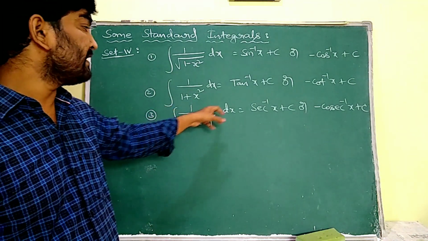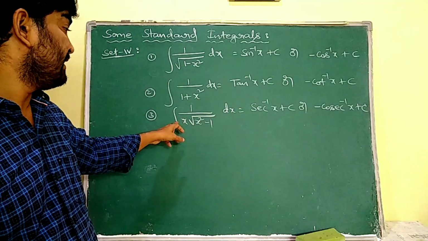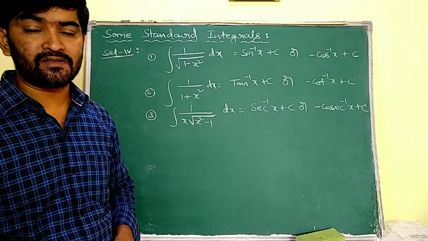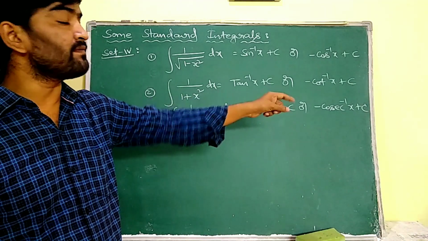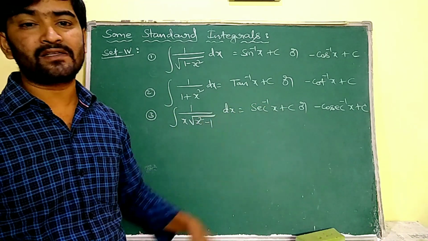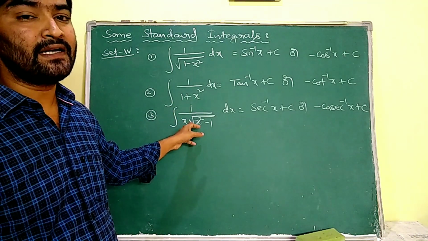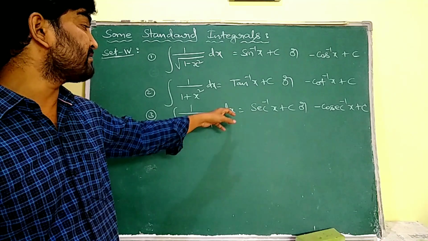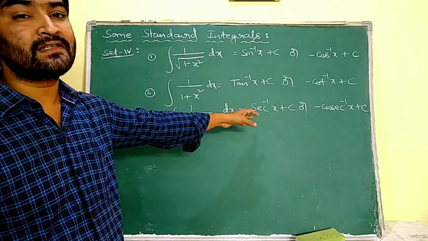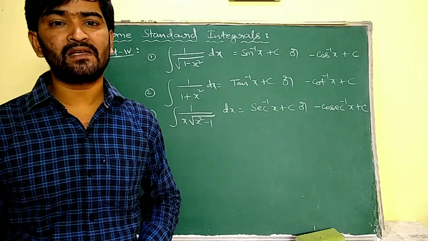Now we know that d by dx of secant inverse x is 1 by x into root over x square minus 1. Similarly, d by dx of cosecant inverse x is minus 1 by x into root over x square minus 1. So the integral 1 by x into root over x square minus 1 dx is secant inverse x plus c or minus cosecant inverse x plus c.